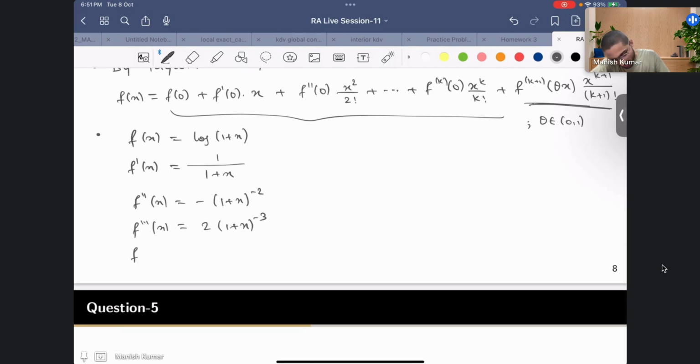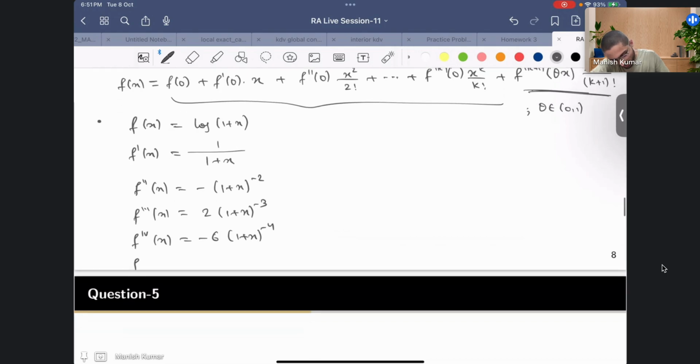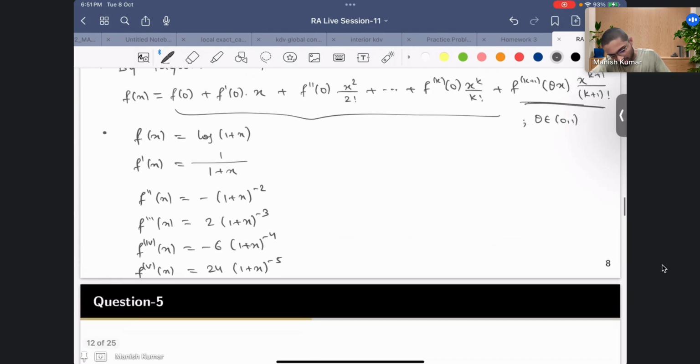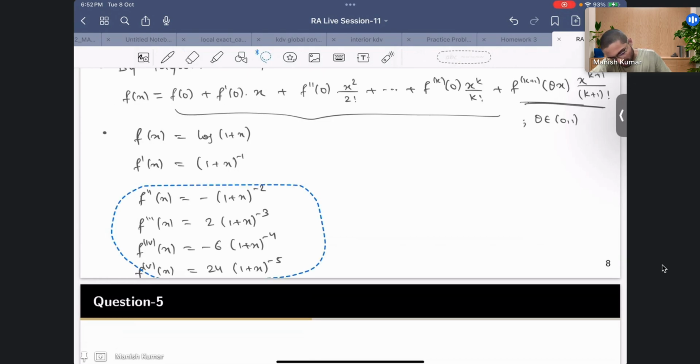F fourth derivative of x would be minus 6 times (1 plus x) to the power minus 4, and f fifth derivative of x would be 24 times (1 plus x) to the power minus 5, right? Maybe here also let me write (1 plus x) inverse. Okay, so this is how the derivatives of this function look.